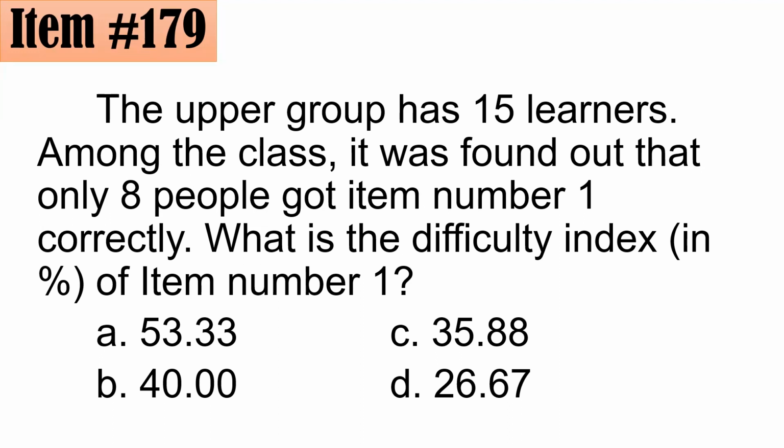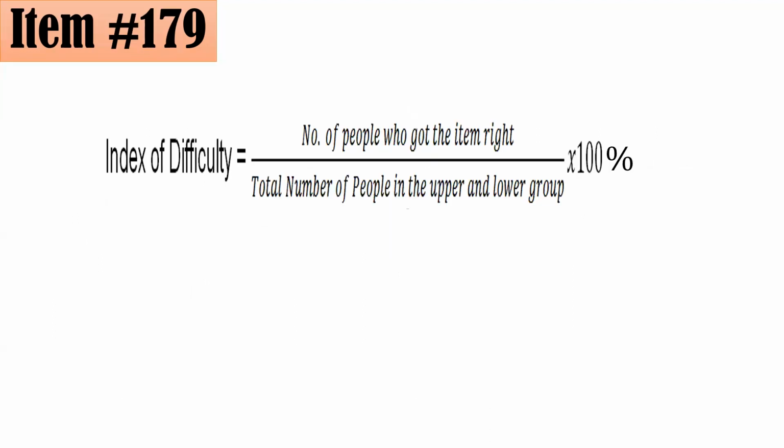Sure? Let's see if you got the item right. When we speak about difficulty index, to compute your index of difficulty, the formula is number of people who got the item right divided by the total number of people in the upper and lower group times 100%.